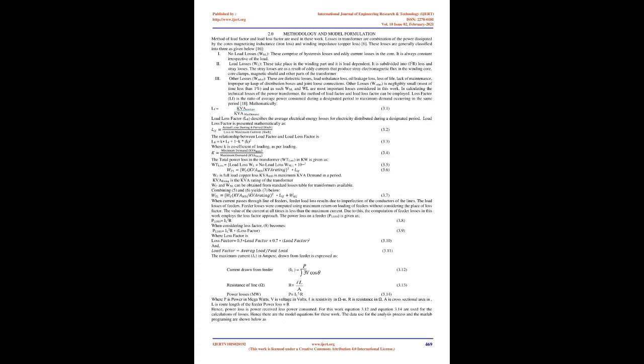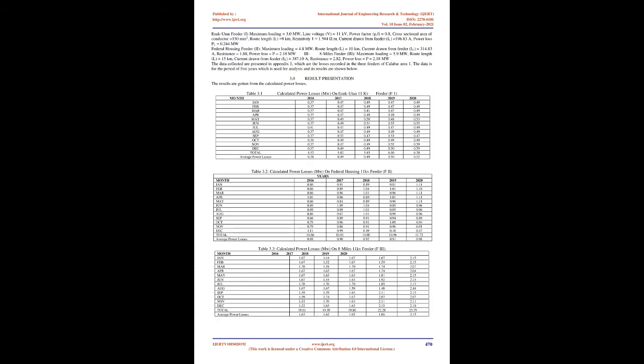In calculating the technical losses of the power transformer, the method of load factor and load loss factor can be employed. Loss factor, LF, is the ratio of average power consumed during a designated period to maximum demand occurring in the same period. Mathematically, when current passes through a line of feeders, feeder load loss results due to imperfection of the conductors of the lines.